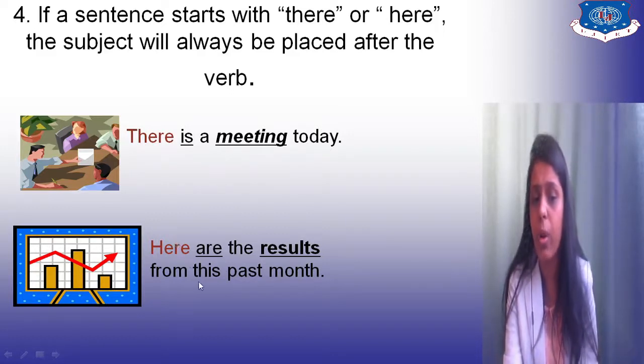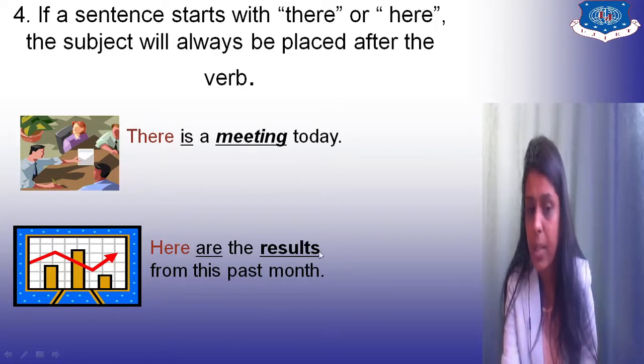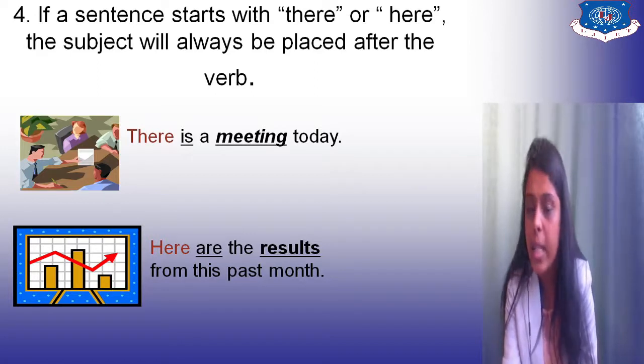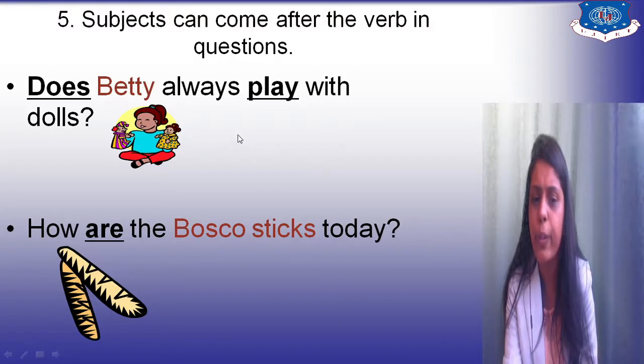Here are the results from this past month. Here the subject is what? Plural. And here is what is starting the sentence, and the verb is before the subject. So as the subject is plural, the verb also is plural. Is and are. Is is utilized for singular and are is utilized for plural. If the subject is plural, the verb will be plural. If the subject is singular, the verb will be singular. And in this case, whenever the sentence starts with there or here, the subject comes after the verb. You should remember that.